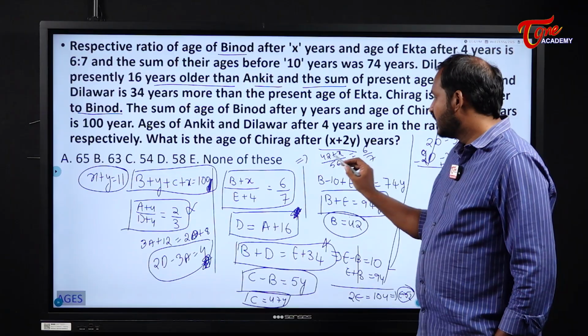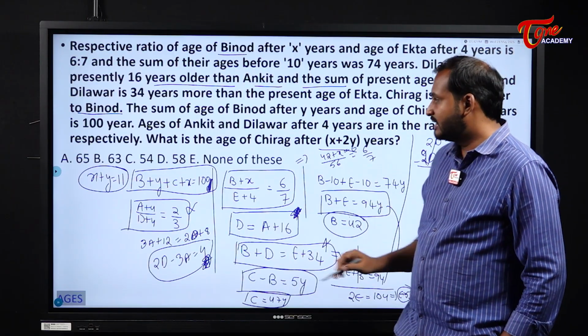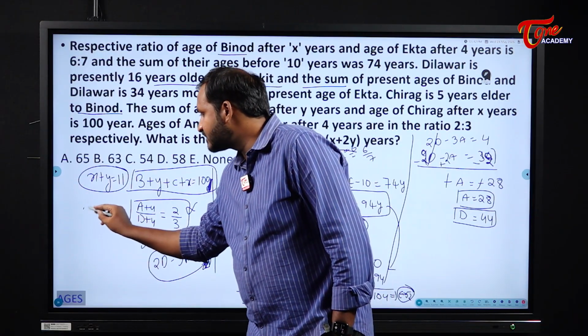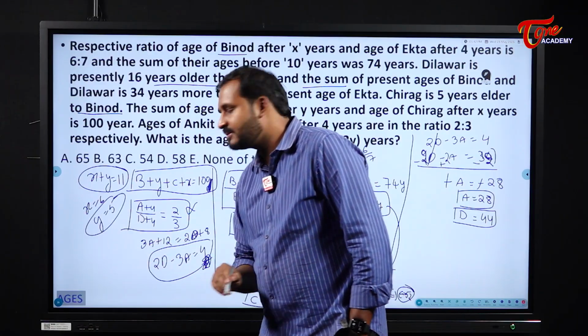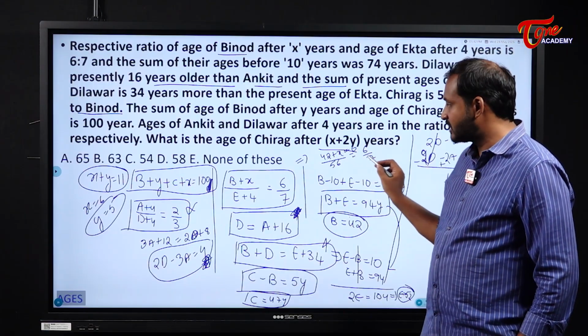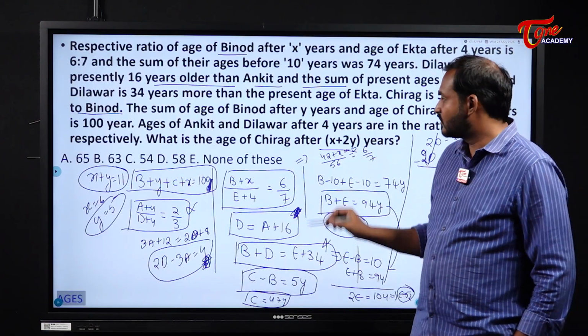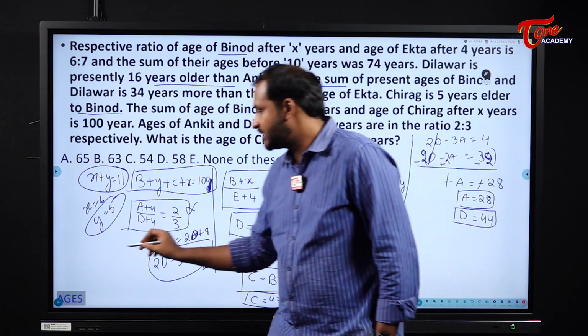That means 8. This will become how many parts? 6 parts means X value will become 6. Then what about Y value? If X value is 6, Y value will become 5. I am directly calculating it, but cross multiplied you will get X value as 6. So X plus 2Y means 6 plus 2Y means 16 years.